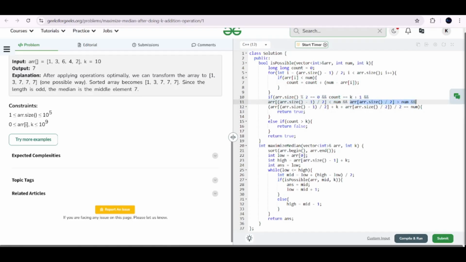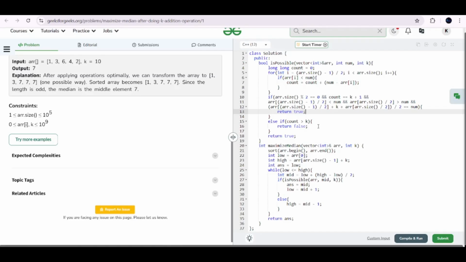But you have to make sure that you have the k increments with you. So you have to ensure everything from arr[right], that is the right value, to the end of the array is greater than or equal to num. You can make it equal to or not, up to your choice, it doesn't matter. So that you have the k elements. If that is true, you will return true. That is, you are disregarding the extra element. Still, you can have the median as the targeted median, which is num.